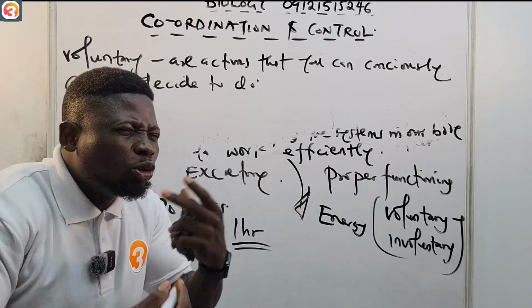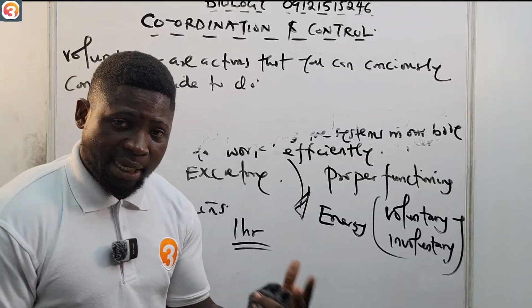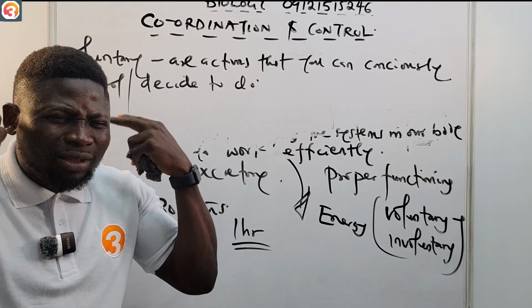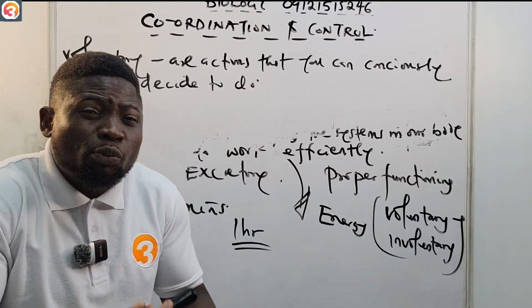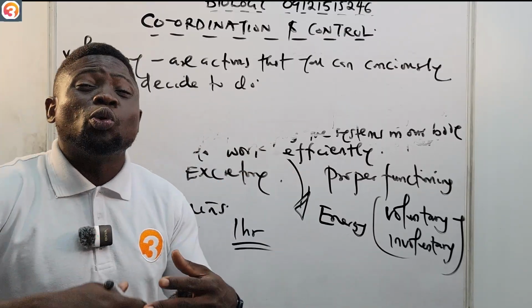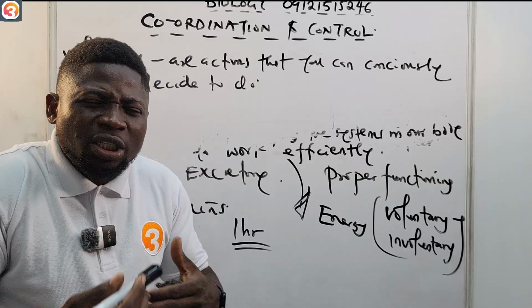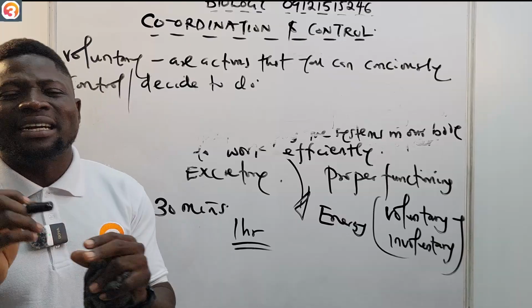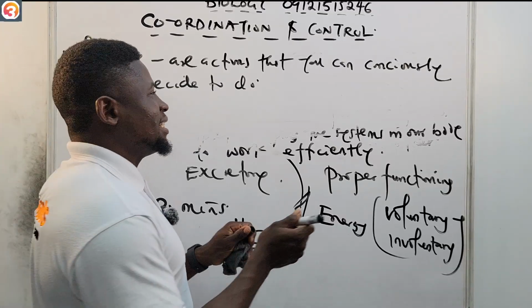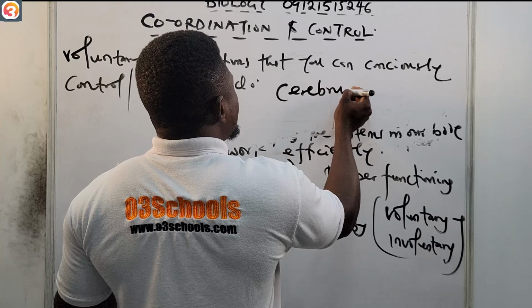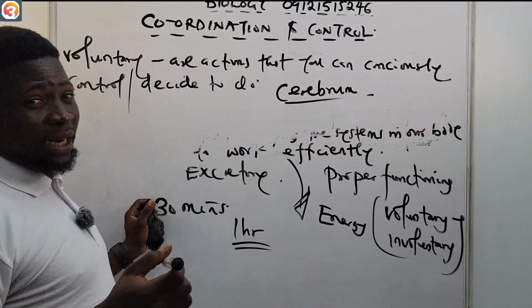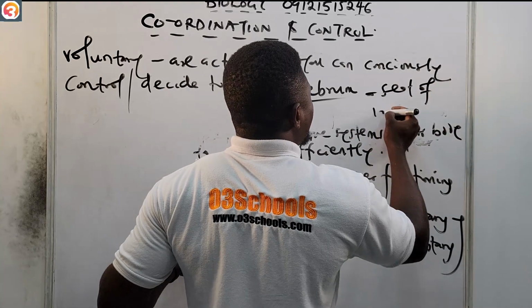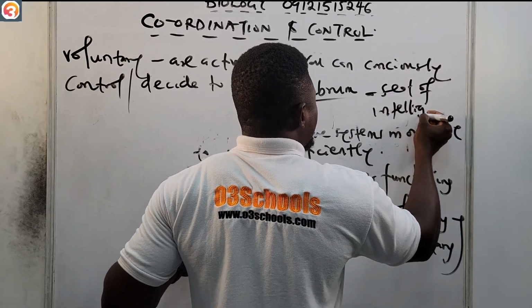All right, so it's a voluntary action. You choose to speak, you choose to reply. You thought about it, you decide when to start it, and you can also decide to end it. Of course, the control center for voluntary actions is the cerebrum. It is the part of the brain called the seat of intelligence. We'll talk about the cerebrum and the brain very soon.